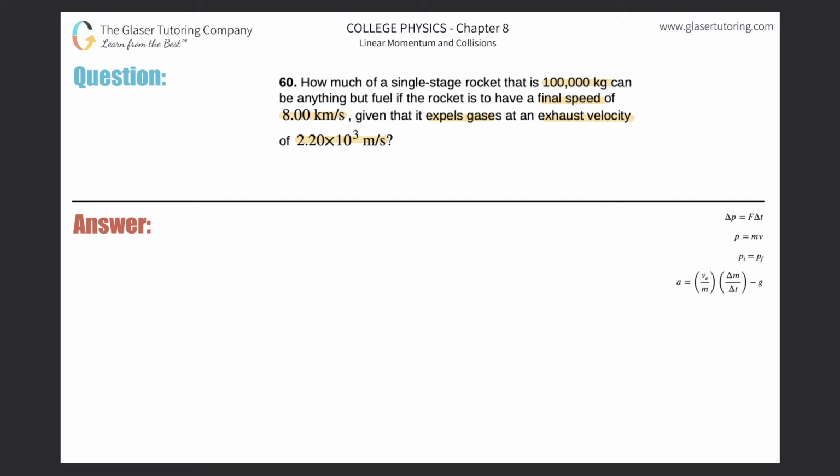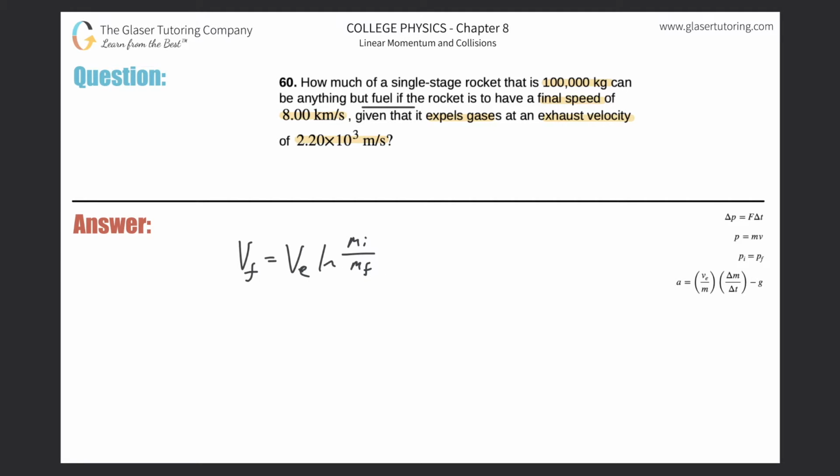Looking through the textbook, you would find this particular formula: the final velocity will equal the exhaust velocity multiplied by the natural log of the initial mass divided by the final mass. So now, what's the question asking? The question is asking us how much of a single-stage rocket can be anything but fuel, right? So basically what they're asking us is what could be the absolute final mass of this thing.